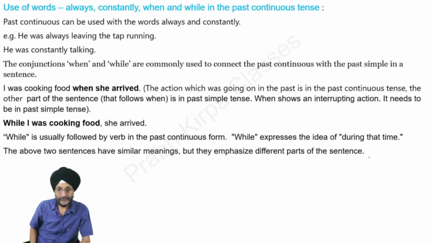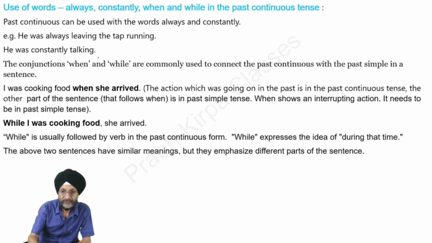Next, use of the words always, constantly, when and while in the past continuous tense. Past continuous can be used with the words always and constantly. For example, he was always leaving the tap running. He was constantly talking.